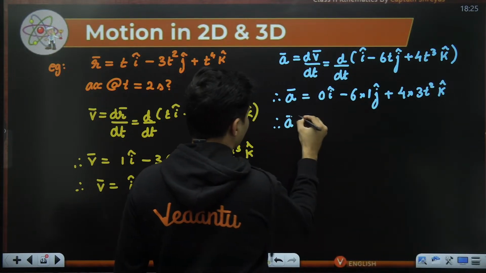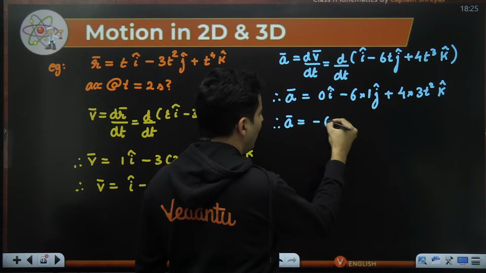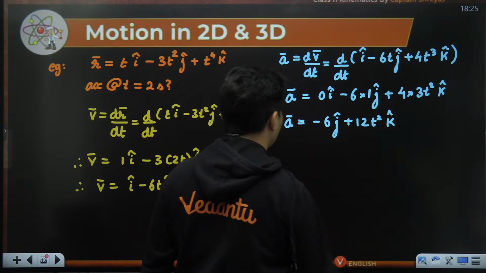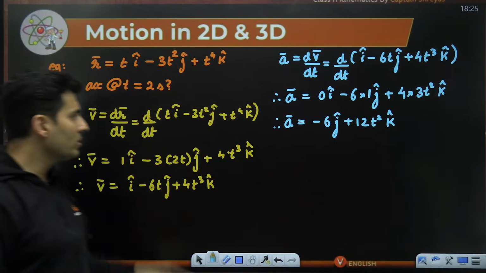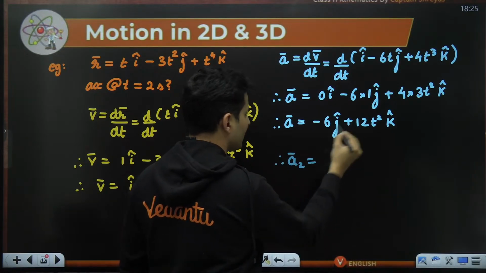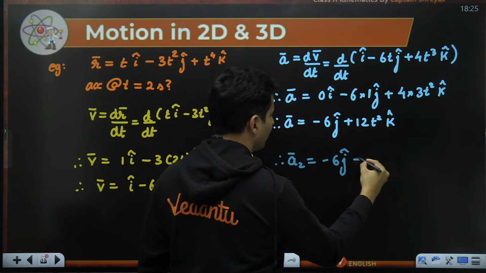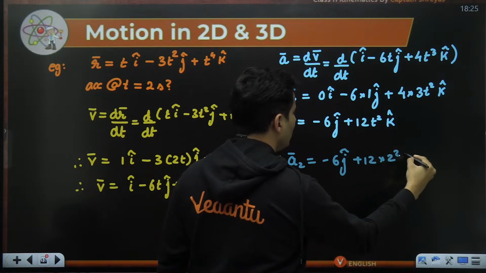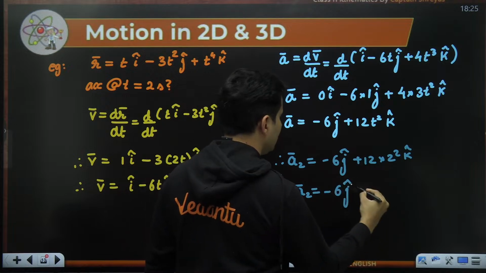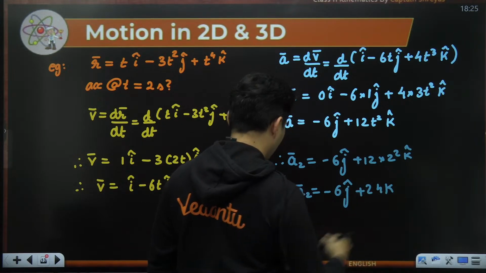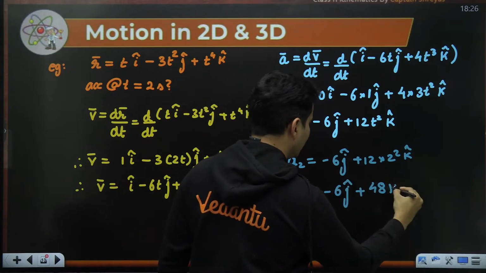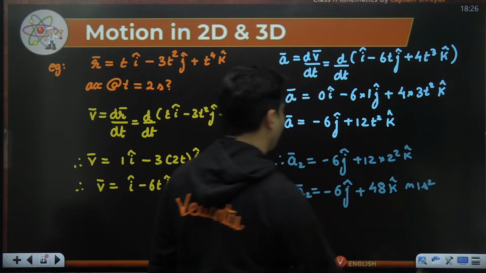So what is my acceleration coming out to be? This is gone. So minus 6 j cap plus 12 t square k cap. But we have to find the acceleration at 2 seconds. Do not forget that. So therefore, acceleration at 2 seconds, minus 6 j cap is there. 12 is there. Instead of time, put 2. That's it. So therefore, the acceleration at 2 seconds will be minus 6 j cap plus 24. Sorry, how much is it? 2 square, which is 4. So 48 k cap meters per second square. That is the answer.